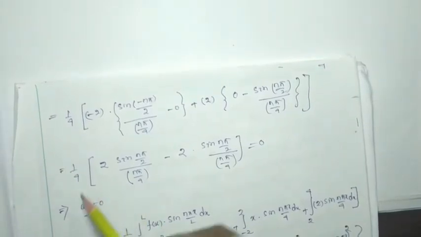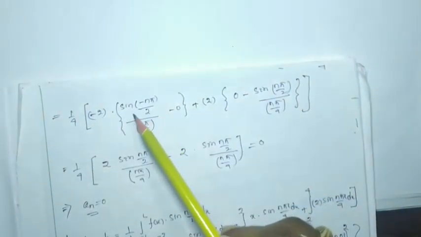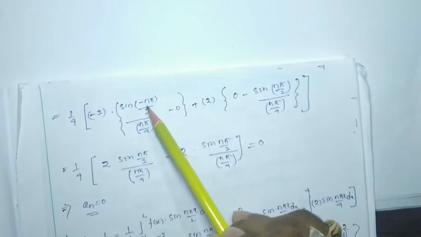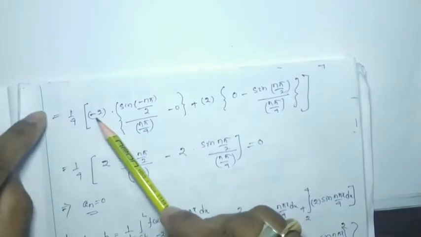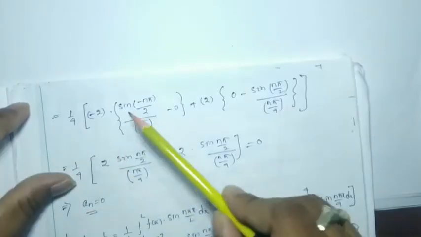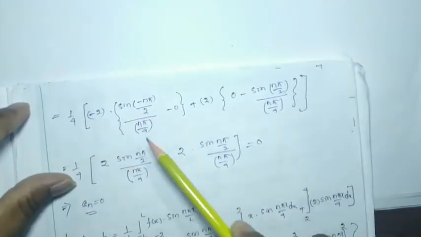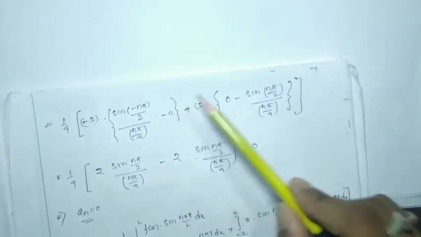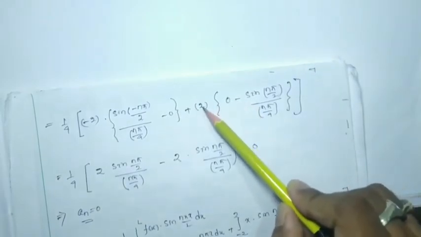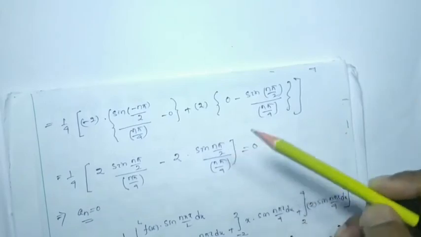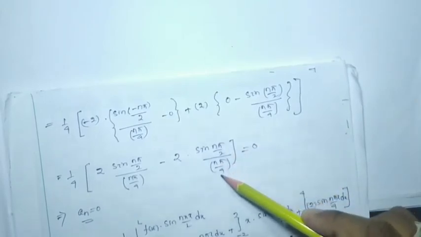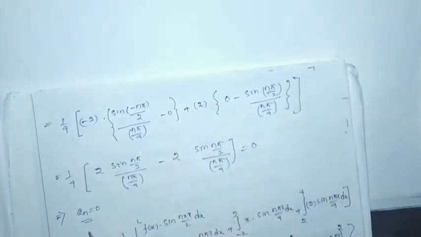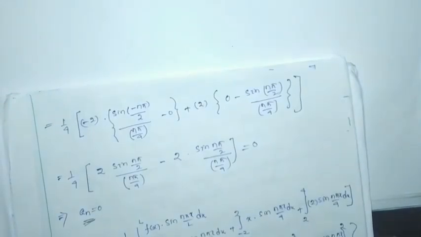So here 1 by 4, and we know that sine is an odd function, so sine minus n pi by 2 will be minus sine n pi by 2. So here minus, here minus, it will be plus, so plus 2 sine n pi by 2 divided by sine n pi by 4. Then this 0 is gone away, and this minus 2 is here, minus 2 sine n pi by 2 whole divided by n pi by 4. So this term and this term are equal, so hence it will be 0. The an also we found equal to 0.